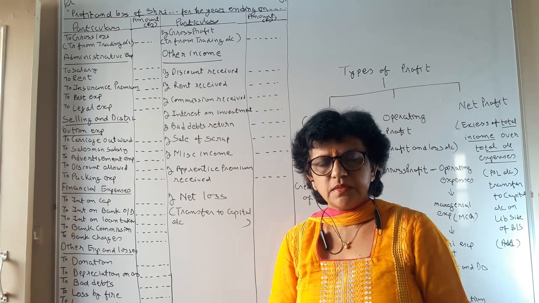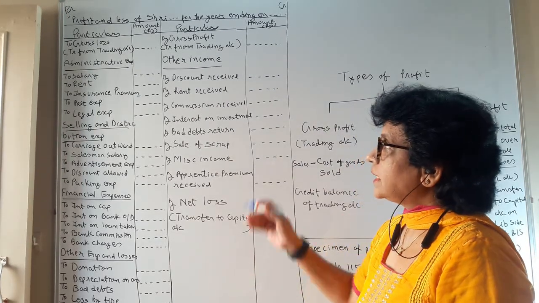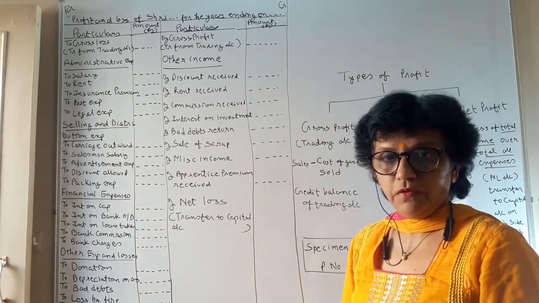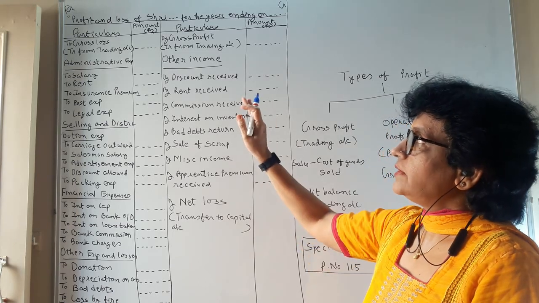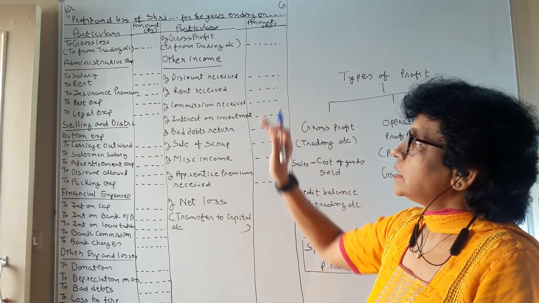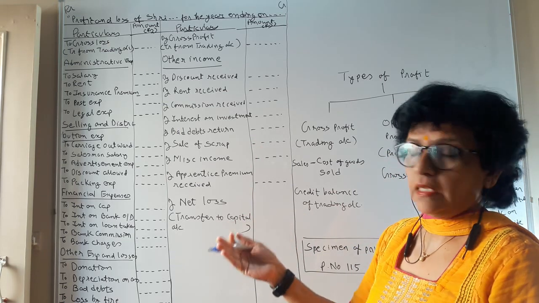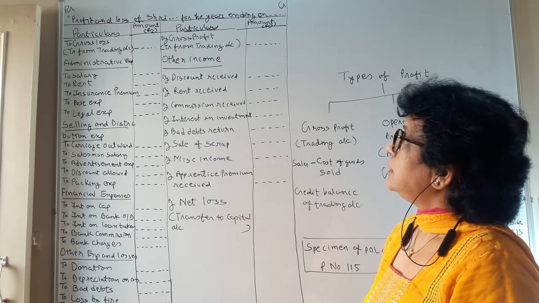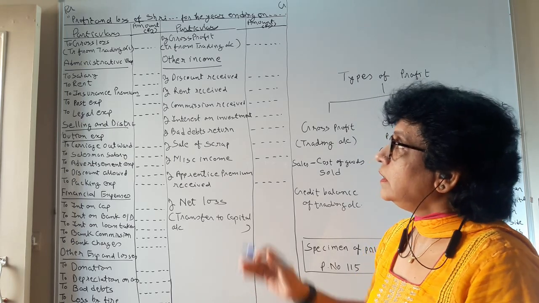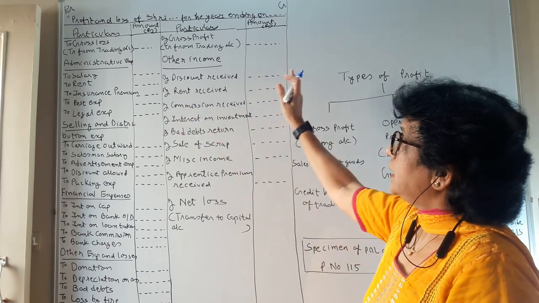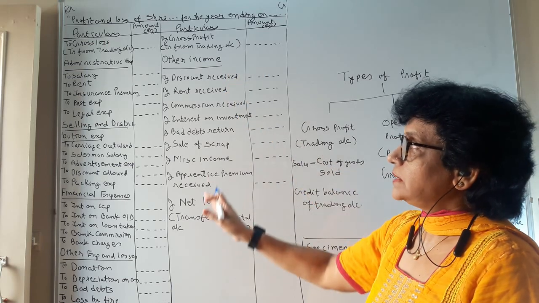Good morning, students. Now let us continue with the second most important specimen of our final account, the profit and loss account. Here also our title remains the same: profit and loss account of Shri, whatever the name of the party, for the year ending on 31st March, whichever year it is. You have the debit side and the credit side, as per the T form presentation.